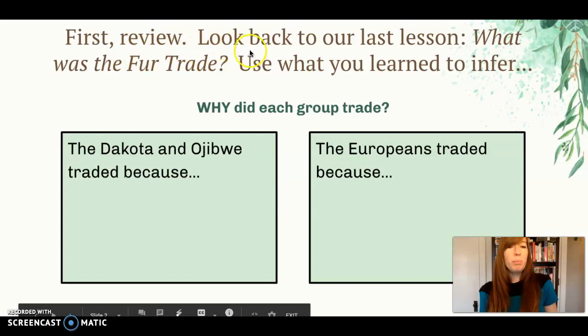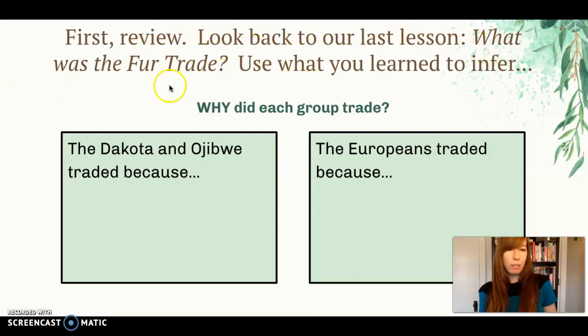First, review. Look back to our last lesson. What was the fur trade? Use what you learned to infer. Why did each group trade? The Dakota and Ojibwe traded because. The Europeans traded because. Please pause and write your answers.